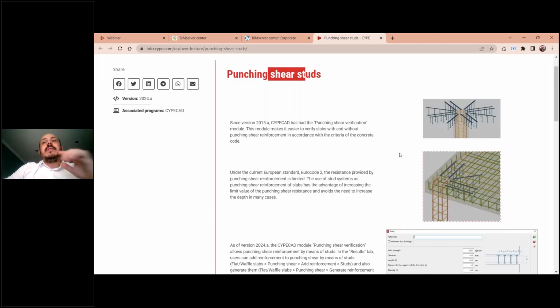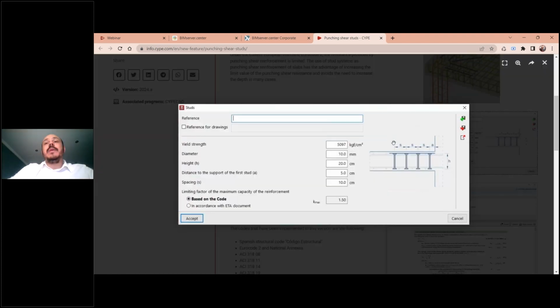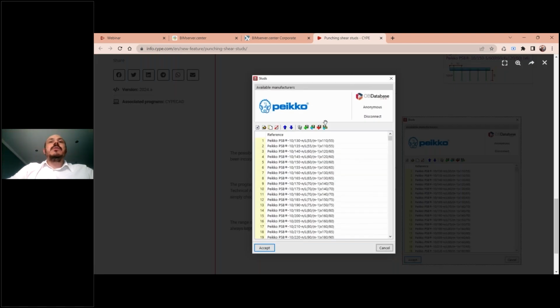To introduce that, we have a special menu to configure these studs. We can also select the studs from a brand called PECO. So here you can use this little button called Open BIM Database, where you can just log in and download the information from PECO with the studs that are available in their catalog. We have been talking with them, creating a partnership where the PECO elements are now available here in CYPECAD.